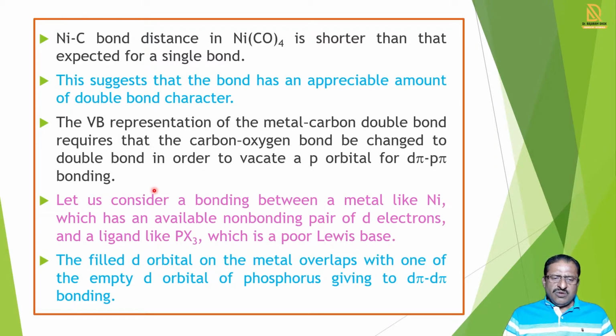So we consider bonding between a metal like nickel, which has available non-bonding pairs of d electrons, and a ligand like PX3, which is a poor Lewis base; they can combine and there is formation of bonds. The filled d orbital on the metal overlaps with one of the empty d orbitals of phosphorus and gives d pi bonding.